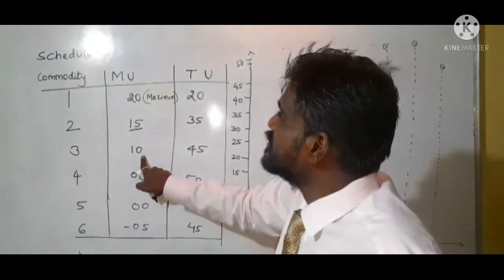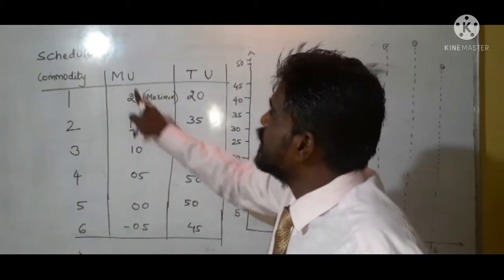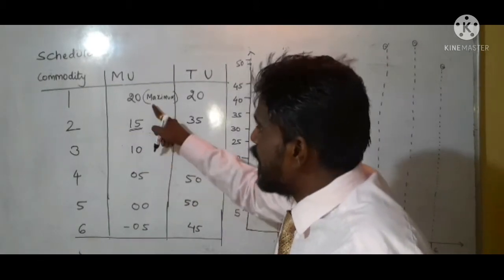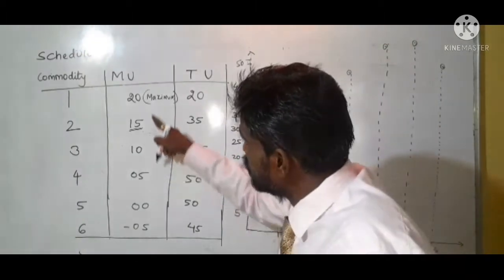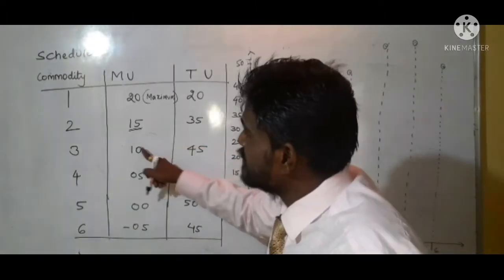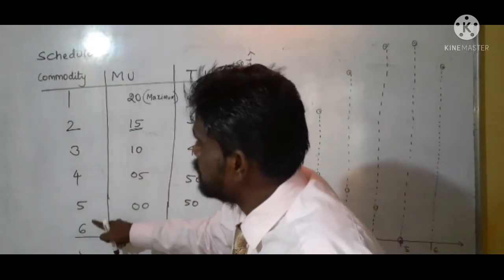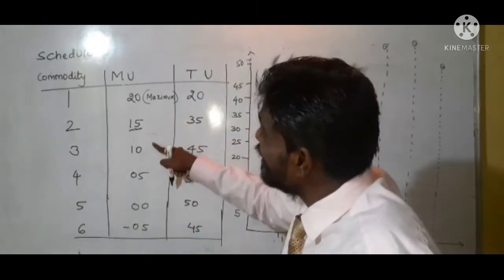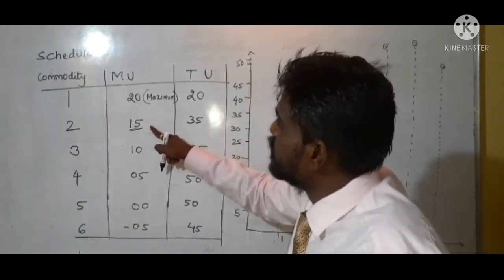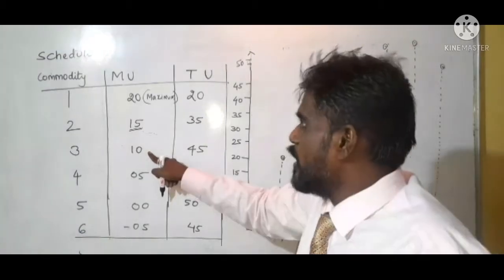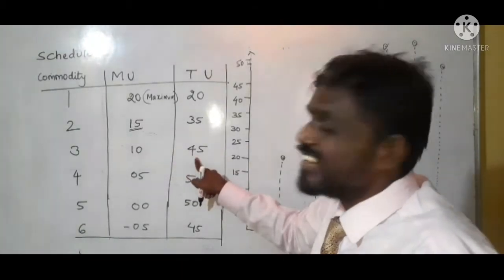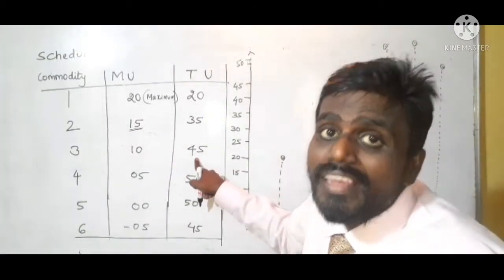So you can see that the marginal utility diminishes: 20, 15, 10. As the consumer increases the consumption, the marginal utility decreases, and total utility increases.